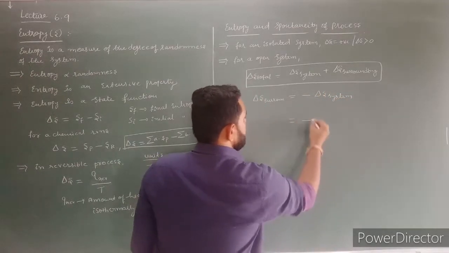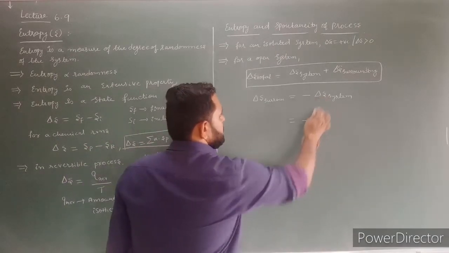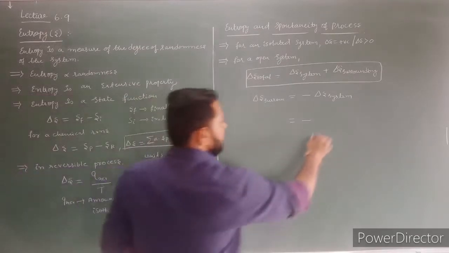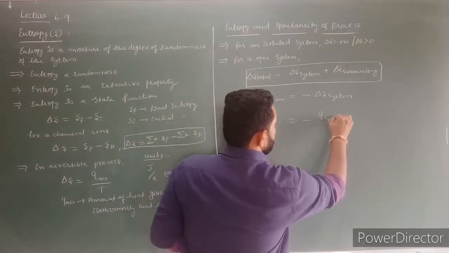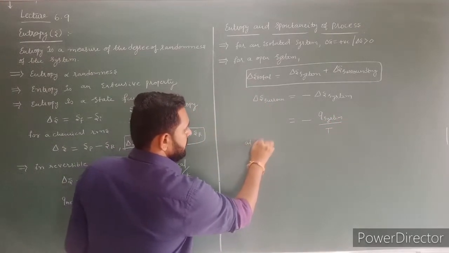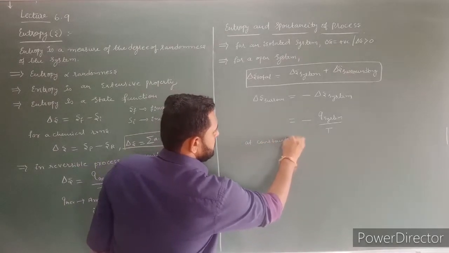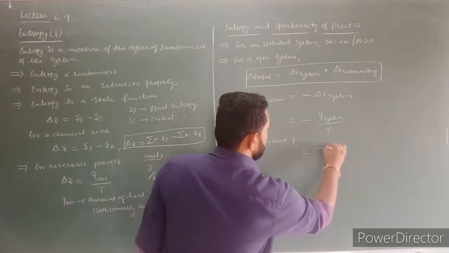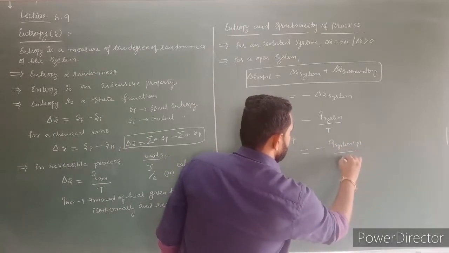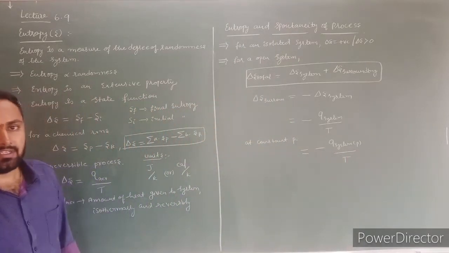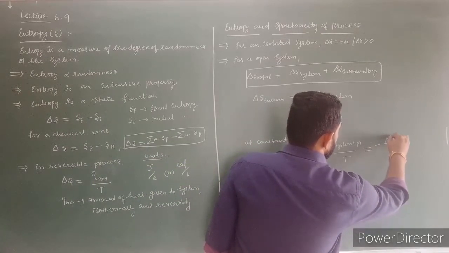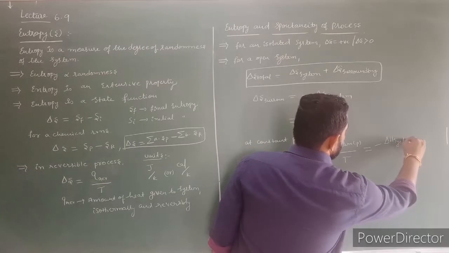What is the formula to calculate the entropy change in the system? Delta S is equal to Q by T, the amount of heat present in the system divided by T. At constant pressure, the entropy change of the surroundings is minus Q, the amount of heat in the system at constant pressure, divided by T. The amount of heat at constant pressure is equal to delta H, the change in enthalpy of the system.